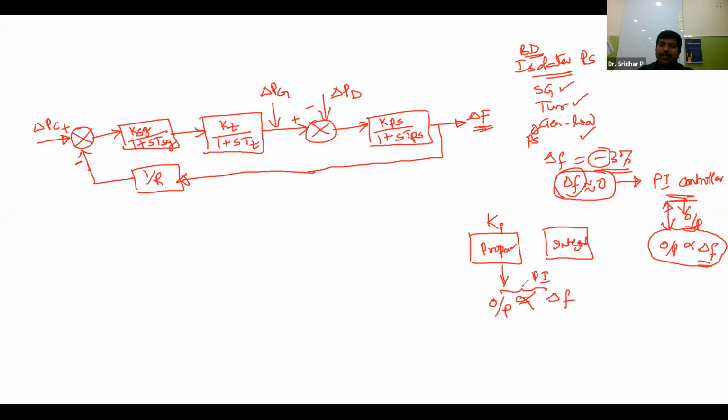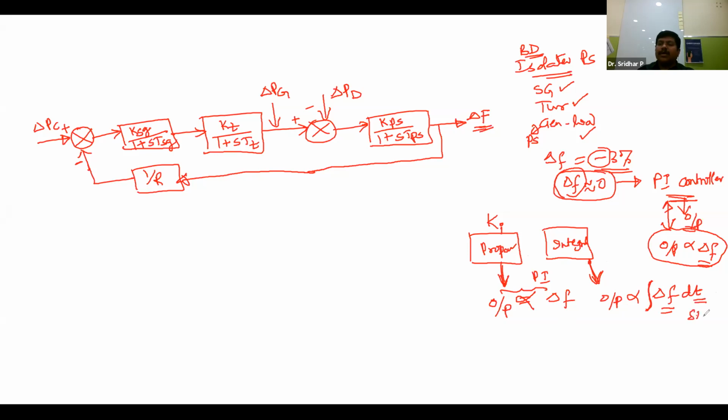This is about the proportional part. Whatever the integral is, the output is directly proportional to the integration of the change in the frequency. So the proportional part makes the output directly proportional to the input, and the integral part makes the output directly proportional to the integral of the signal. Now whenever this integral comes, you have to immediately write dt. Why dt?